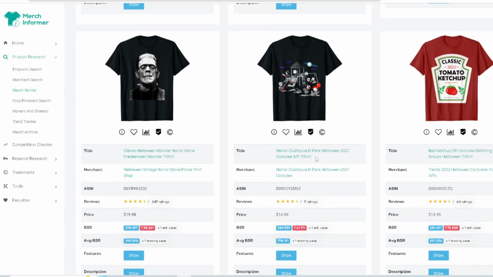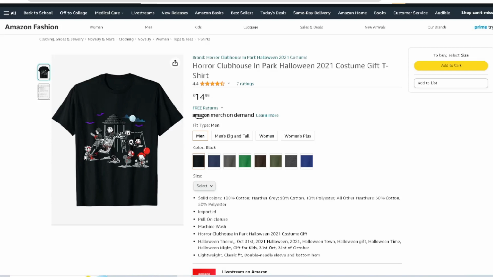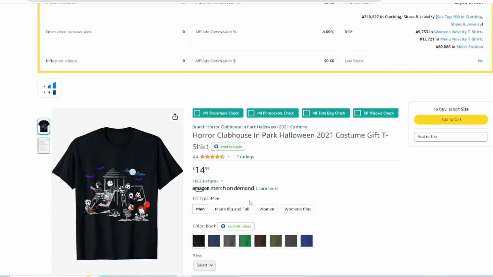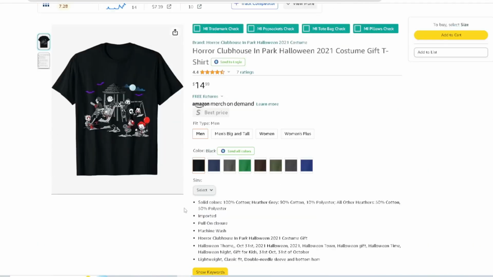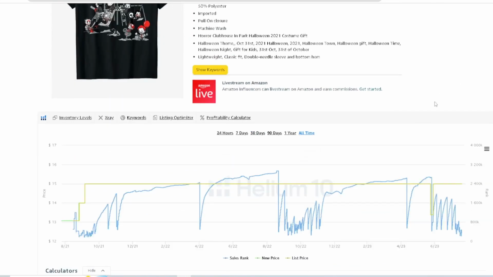Horror Clubhouse in the Park Halloween. Now, come on, pop this open. And I know there's something very similar to Jason mask stuff going on in there. The It movie, right? Kind of resembling that. Stuff like this, like I said, understand the rules and have the rights to it.